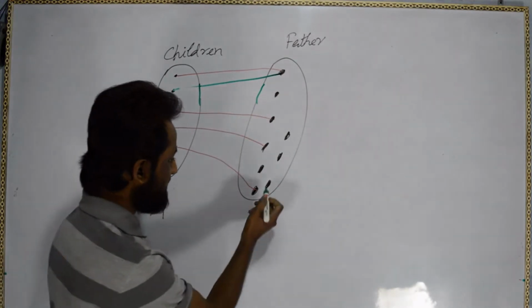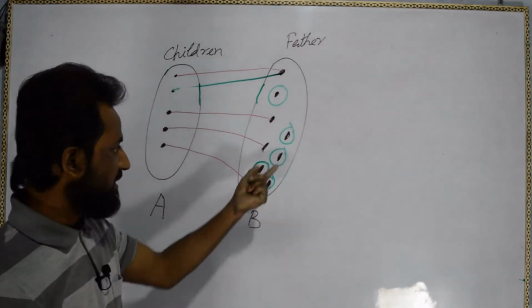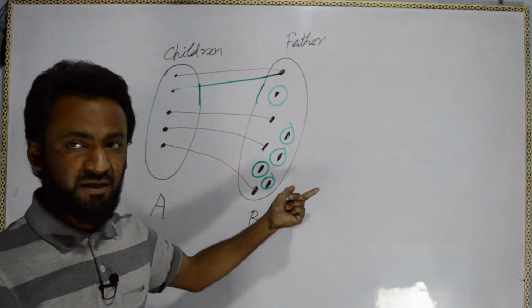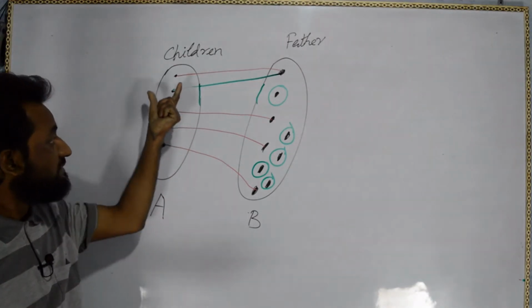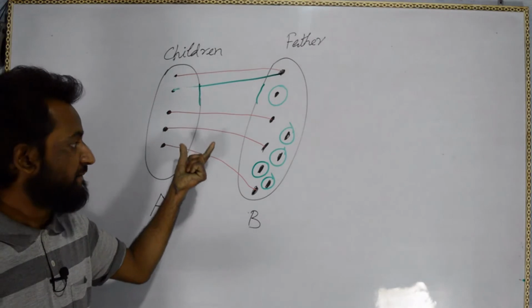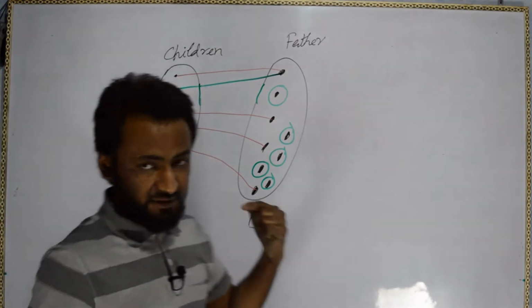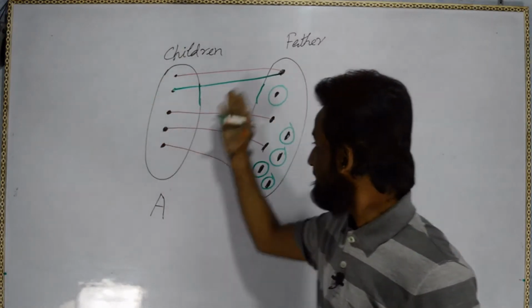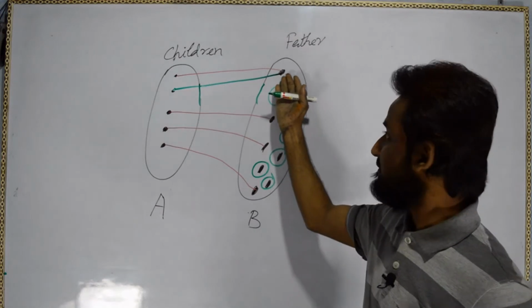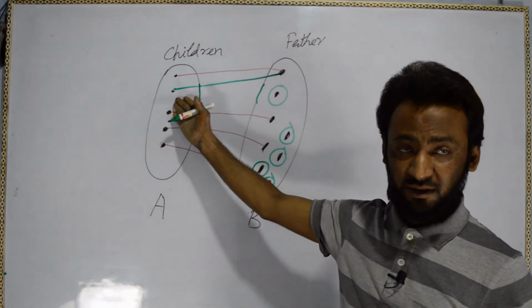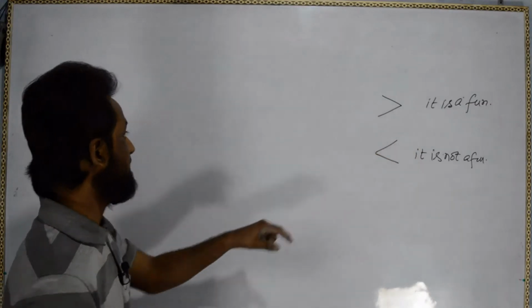So here, these are left. See here, there are so many men. So these men may be possible, they are not married and they are not fathers. So that may be possible. But if these are the children, so they must have a father. Okay, so we are not going for any extreme case. So these are the children and these children have a father here. No child can have two fathers. Okay, that's why. But one father can have more than one child.